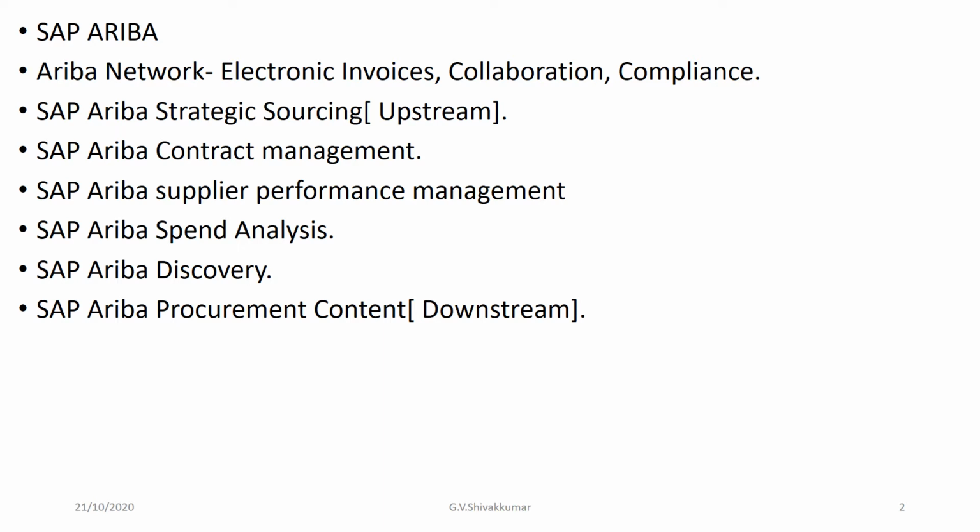And SAP Ariba Spend Analysis provides visibility into your spend data and enables you to make strategic decisions. Now comes SAP Ariba Discovery. SAP Ariba Discovery is a matching service that allows buyers to find new suppliers.